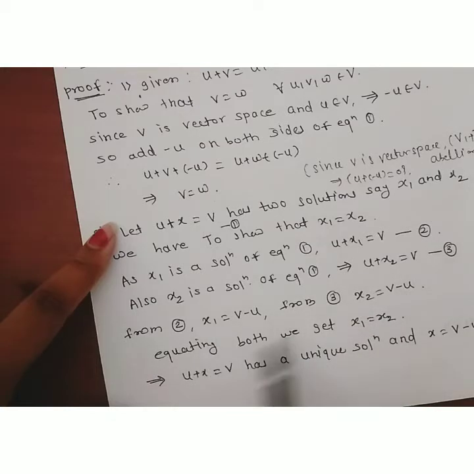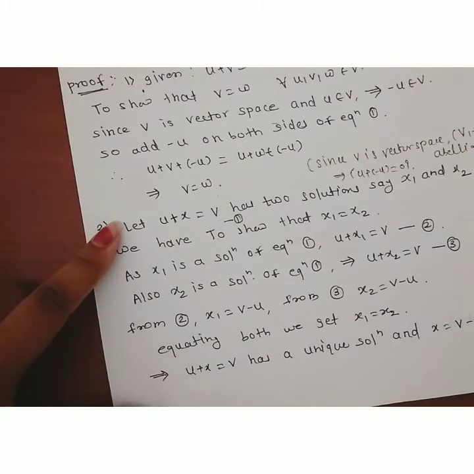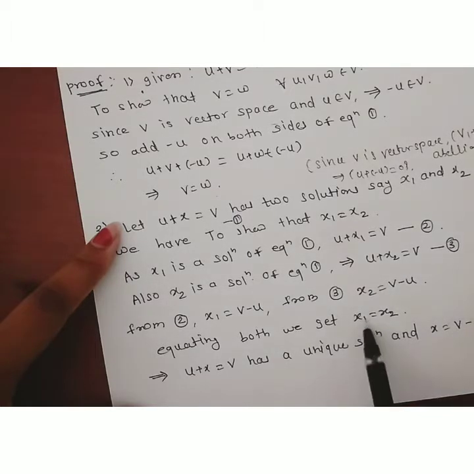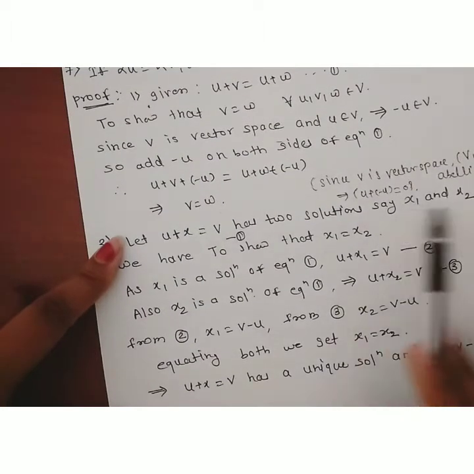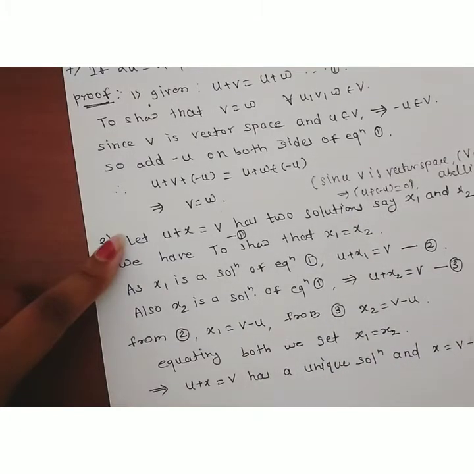Now as we know that x1 is equal to v minus u and x2 is also equal to v minus u, the right-hand sides are the same, therefore we equate these two equations. Equating both sides we get x1 is equal to x2, which is what we had to show. So if we consider two solutions for that equation, they are nothing but one and the same.